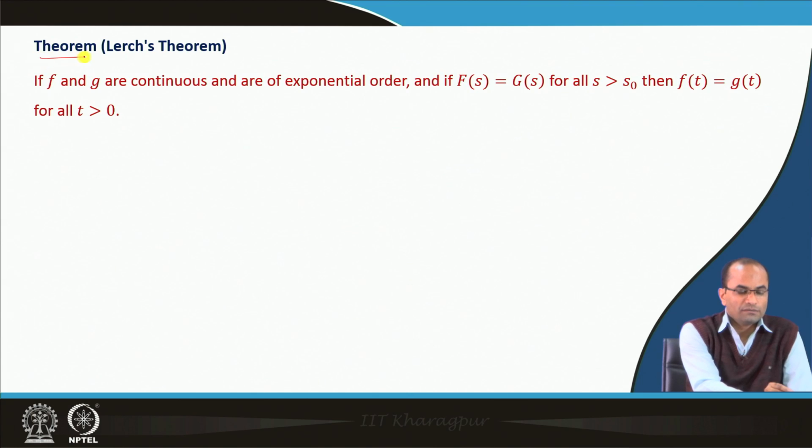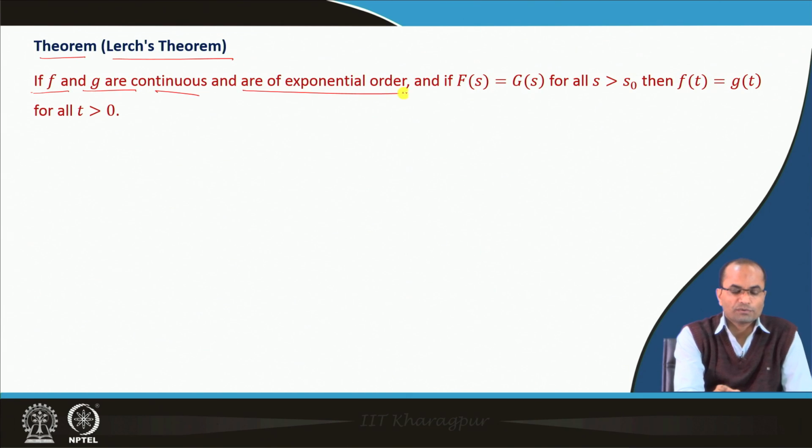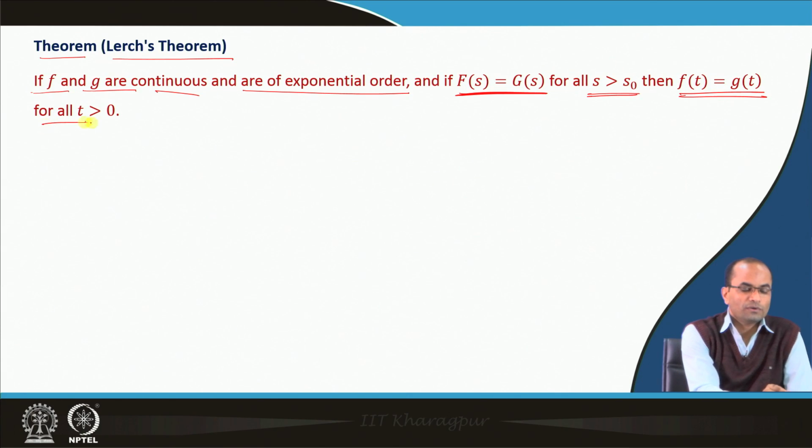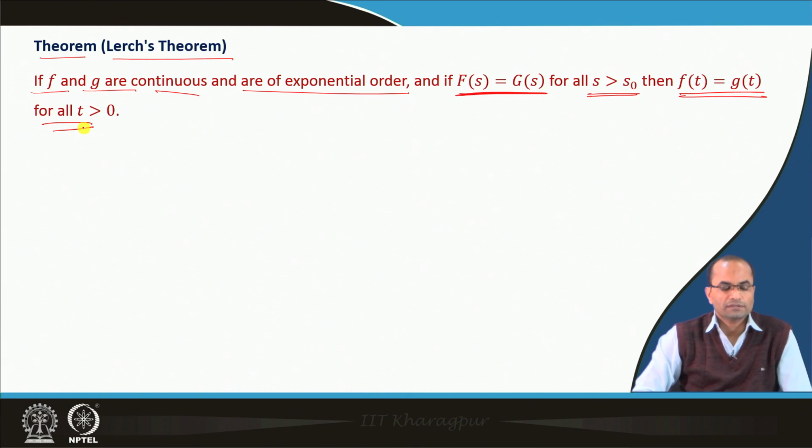So, there is a theorem here, the nice result by Lerch's theorem. If f and g are continuous and are of exponential order, and if we have F(s) equal to G(s), that is, the Laplace transforms are equal for s greater than s naught, then f(t) would also be equal to g(t) for all t. So, at least we have this uniqueness when we are talking about continuous functions.